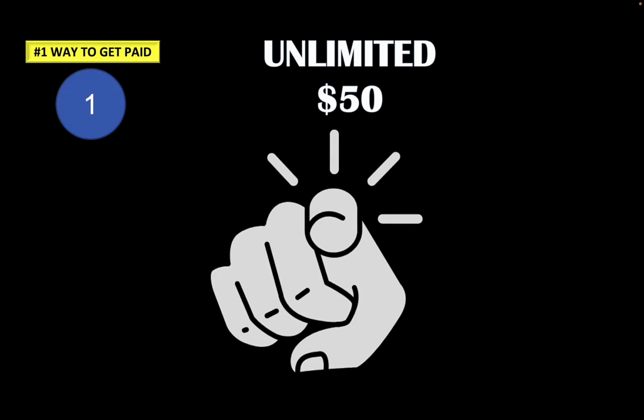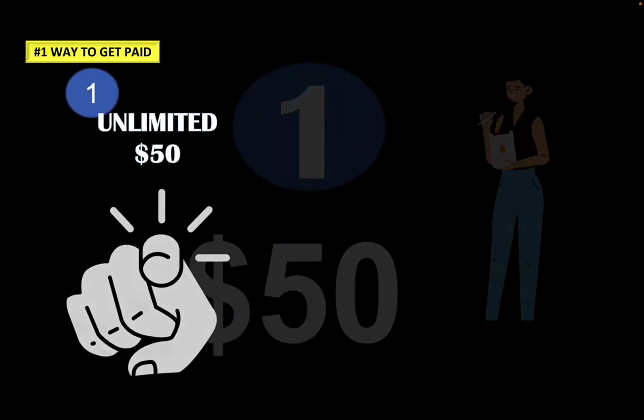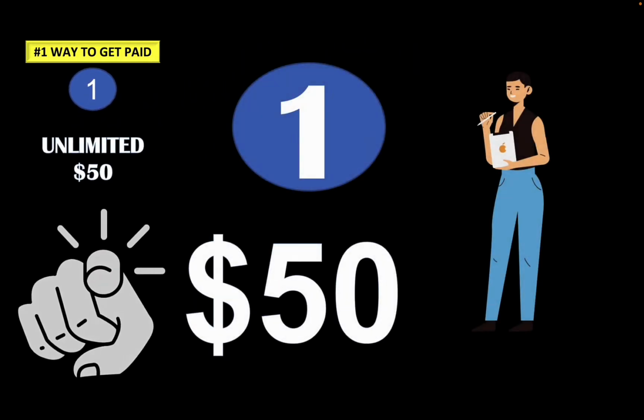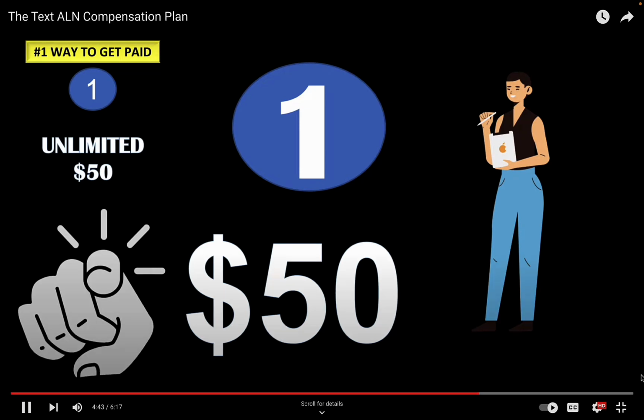Another cool way to get paid is every person that you bring in direct, so this is for the builders and the recruiters, you would get $50 for every person that you bring in as a fast start bonus. So once again, every person that comes in, you get paid $50 for the fast start bonus. You bring in 100 people, that is $5,000. You bring in 1,000 people, that is $50,000, okay?